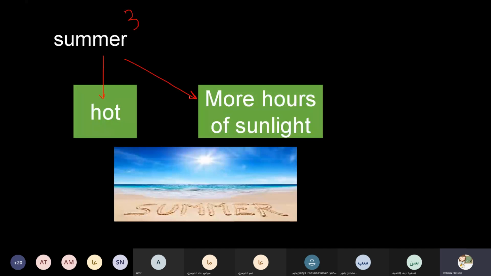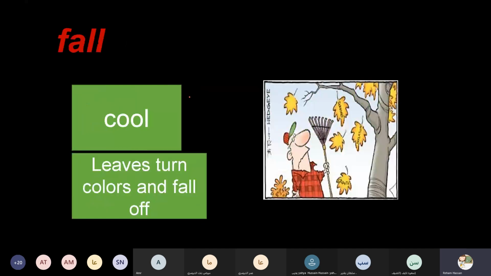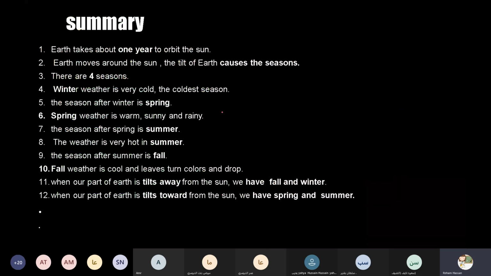And the last one is fall. In fall, the weather is cold and the leaves turn colors and fall off. Look how the leaves turn colors from green to yellow, and then they fall off. So this is what we learned about the seasons.